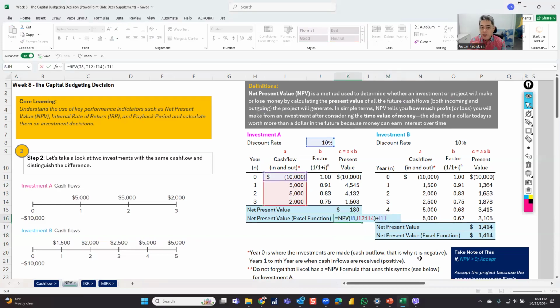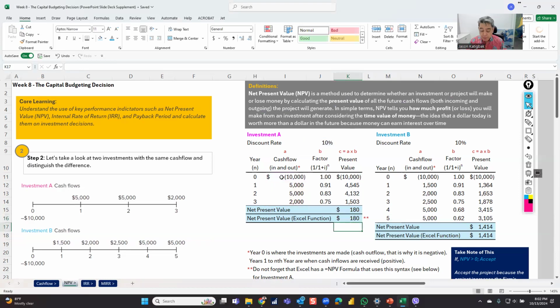So the formula is equals to NPV, net present value. The first is actually the discount rate. And then after the discount rate, this one in red and two are your cash inflow, close it, plus your cash outflow. So that's the syntax, right?